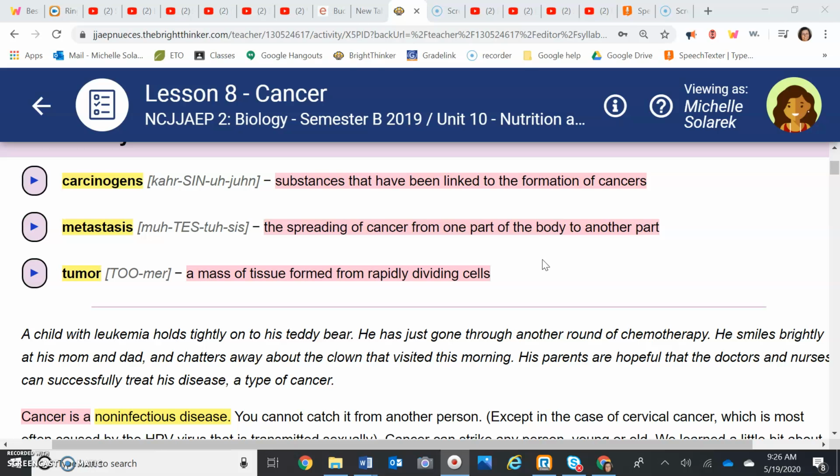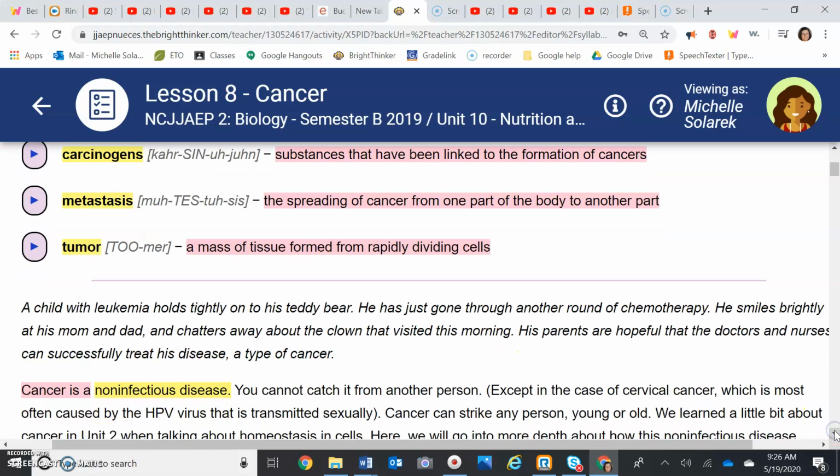Lesson 8. We're going to study cancer. Let's get right into our questions, because I think it's easier if we just use the vocabulary for this lesson. You can see on your screen you have the answers to questions 1 through 4. What is a substance that's been linked to the formation of cancer? Carcinogen.